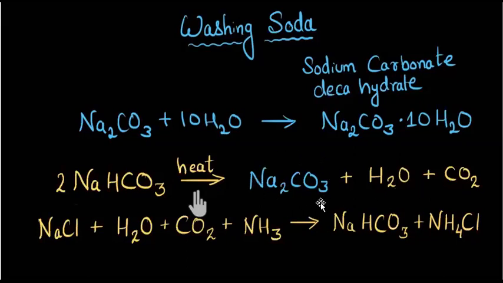This sodium carbonate, when combined with 10 molecules of water, gives sodium carbonate decahydrate. Deca means 10, and hydrate means water. So this is the chemical formula of sodium carbonate decahydrate, that is the washing soda.